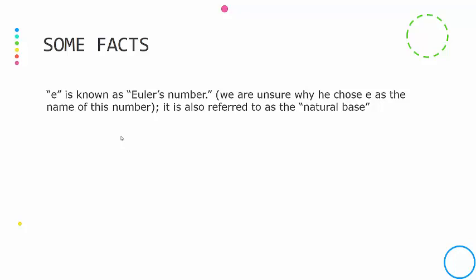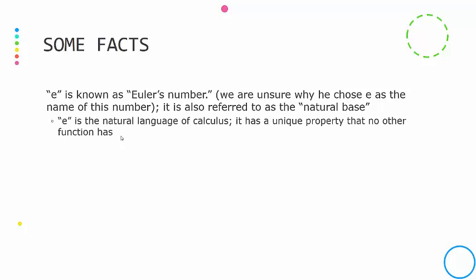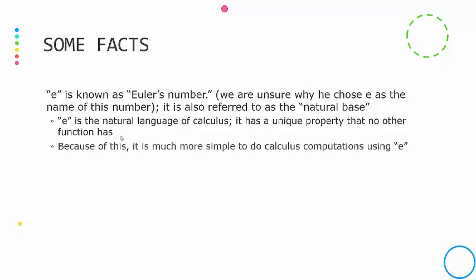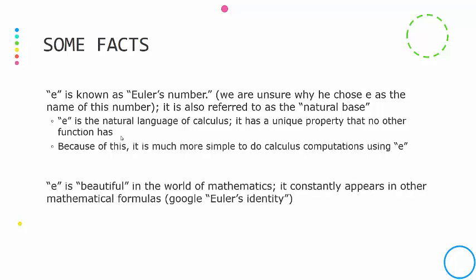It's also referred to as the natural base, which is what we will be using in the next lesson. It is the natural language of calculus, meaning when you take calculus, you use a lot of applications of E, and you'll use a graph of e to the x, and you're going to find it has this unique property that no other function in mathematics has. And so what that does, it makes math computations a lot more simple if you use E. So a lot of mathematicians consider E to be this beautiful number that saves us a ton of work because of all the theory that went behind defining it, courtesy of Euler.